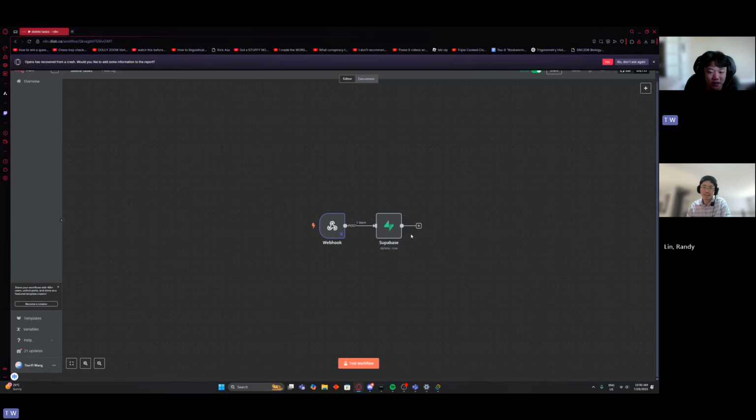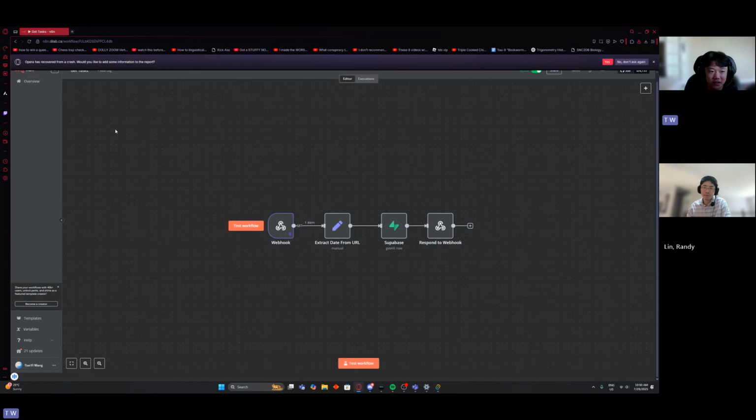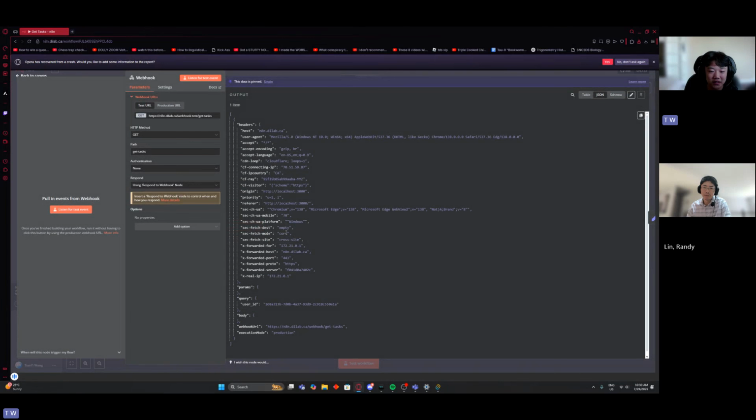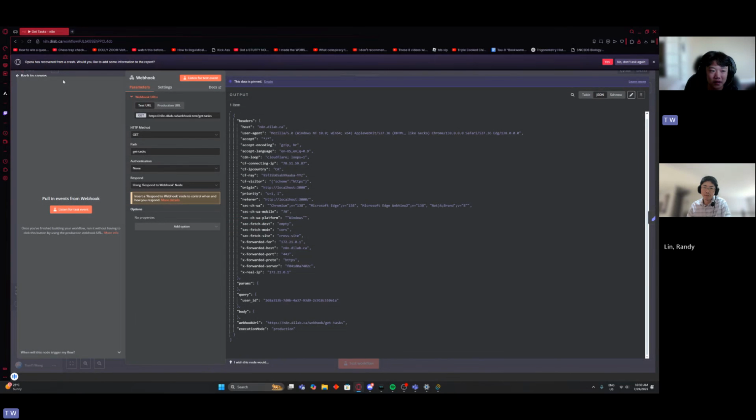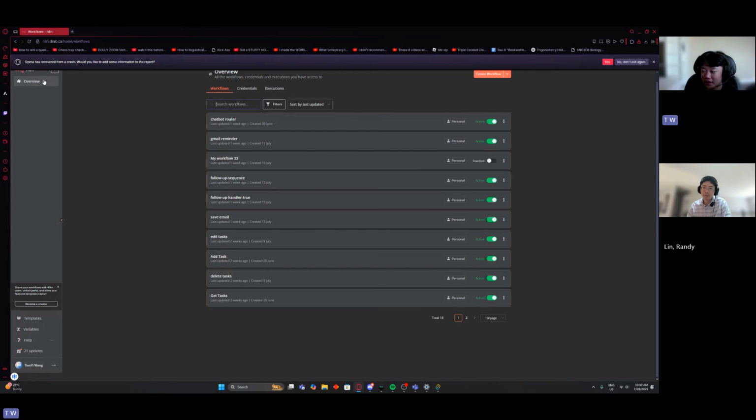The rest are really basic. It's just the app checking information. For example, this is just get tasks. If I want a list of all the tasks, it just returns a list of all the tasks for the app to parse.